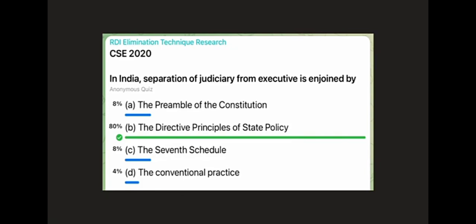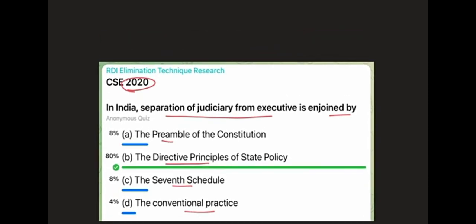Morning, officers. The first question reads: in India, separation of judiciary from executive is enjoined by. The options include the preamble of the constitution, the DPSP, the 7th schedule, and that it is a conventional practice. Now guys, this question was asked in prelims 2020, and I have already told you how to approach these kinds of questions.